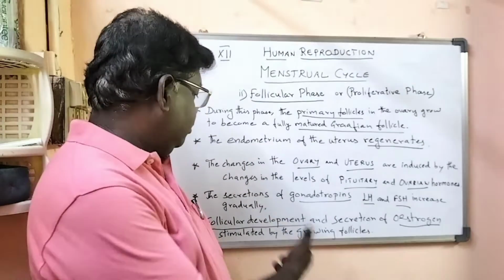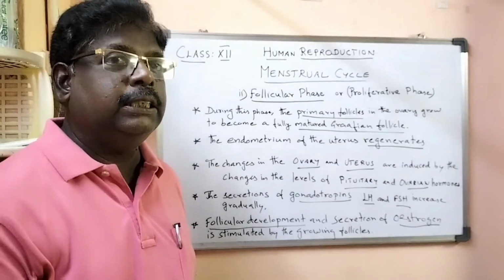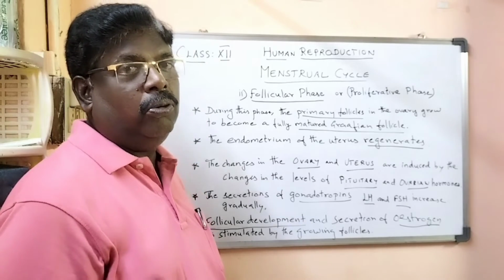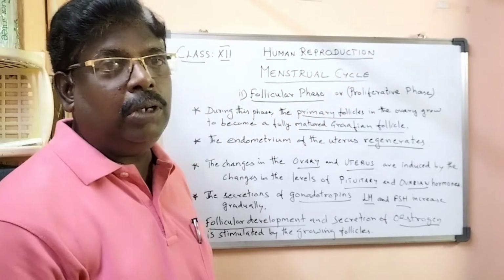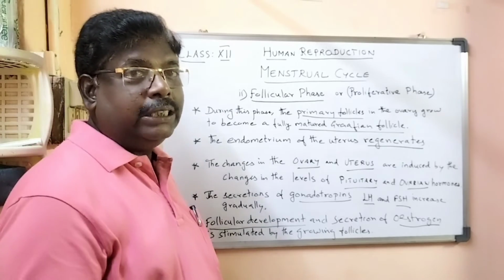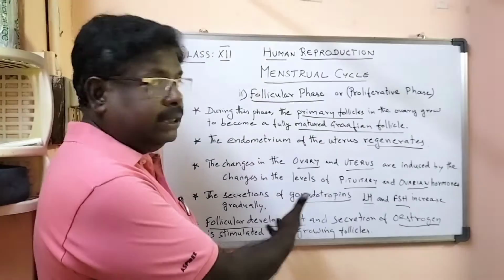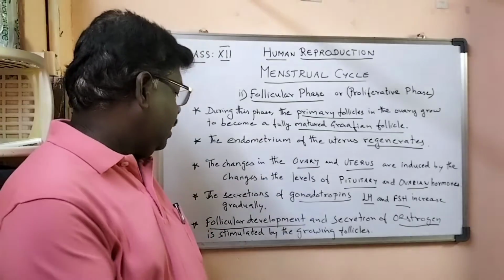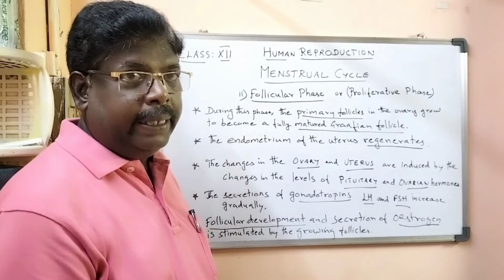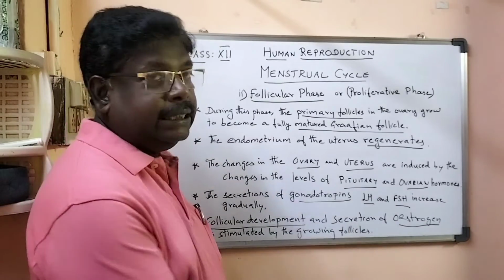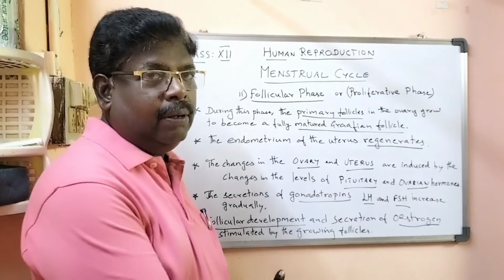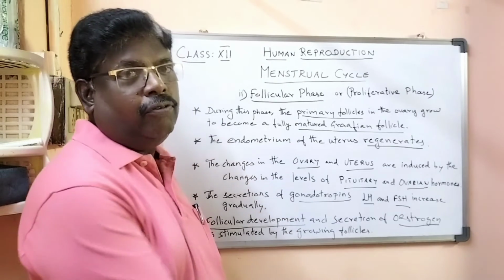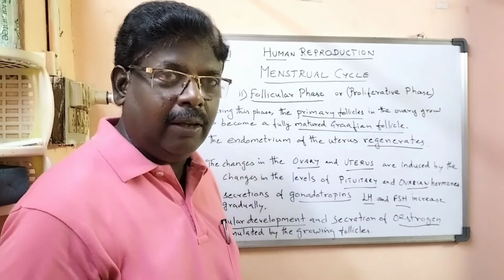The secretion of gonadotropins, LH and FSH, gradually increases. LH means luteinizing hormone, and FSH means follicle stimulating hormone. Follicular development and the secretion of estrogen are stimulated by the growing follicles. So this is about the follicular phase.